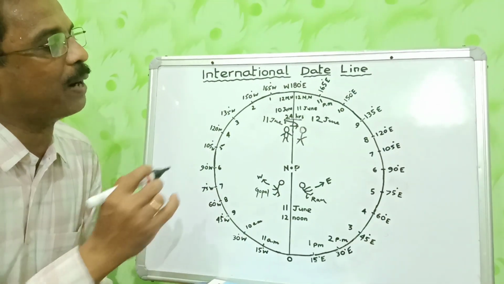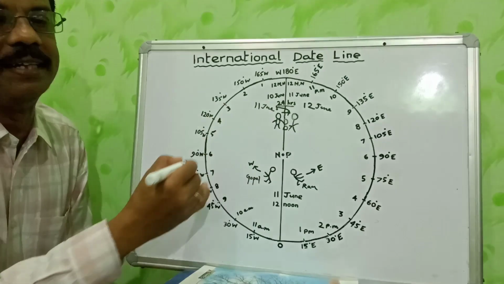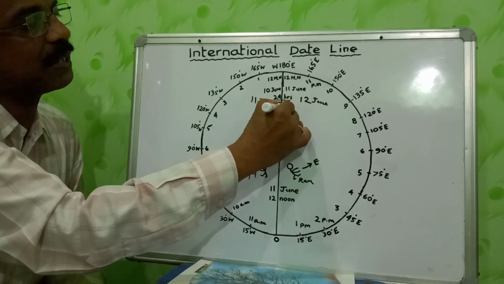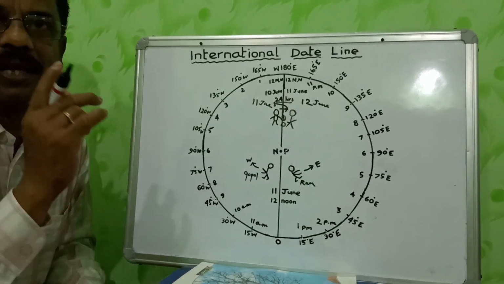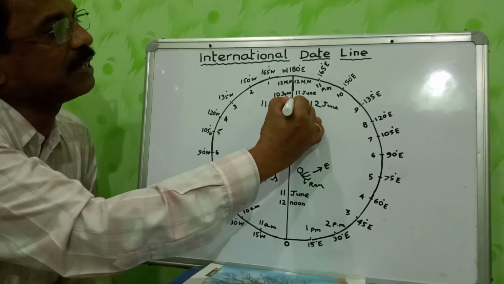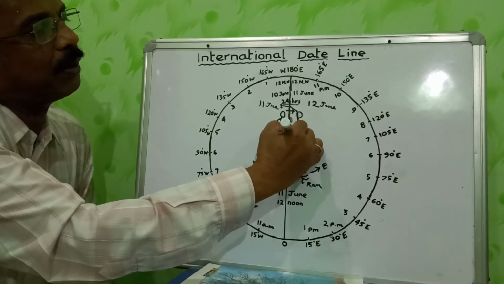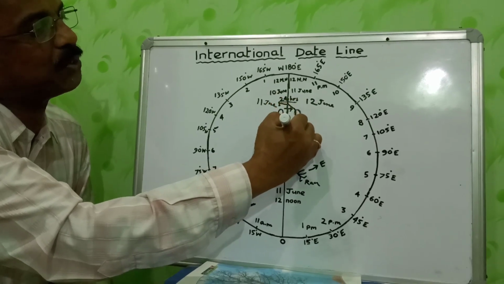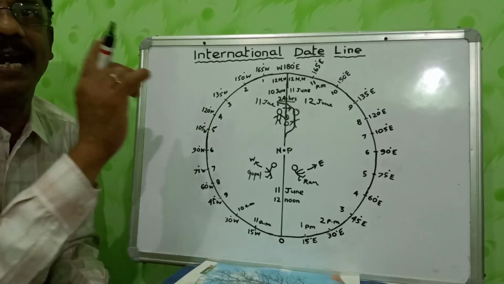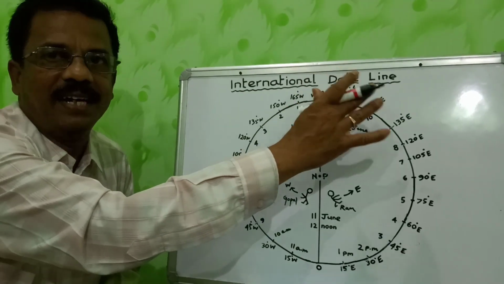And here one difficulty you find. Some island countries are here, and this line, 180 degree east or west, the international date line, passes through this nation. And you know a nation should not have two dates. In order to avoid these difficulties, this imaginary line is deviated into the ocean, drawn on the ocean, so that island countries are free from these difficulties and they enjoy only one date. And this is all about your international date line.